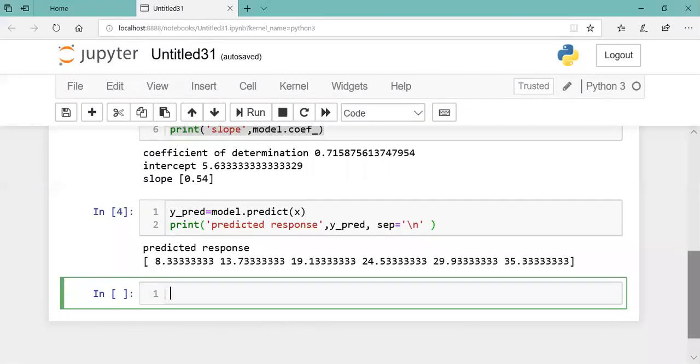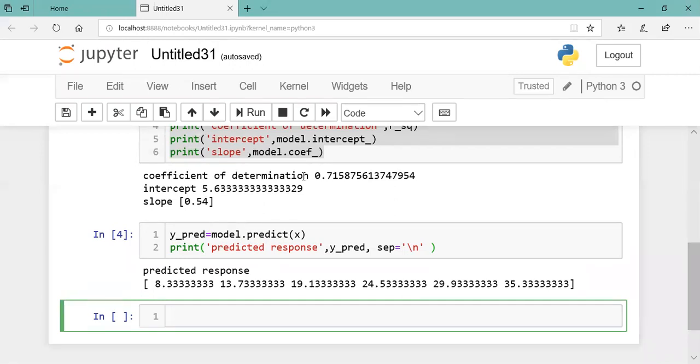In machine learning there are two things, training and testing. If you have 100 data, you choose 80 data for training, and then on the remaining 20 data you will do testing, and then you check how accurate you are. Here I have given you R square, which is the coefficient of determination, showing how accurate it is. It is saying 71.58. It is not 100%. It is 71.58. Is that clear?